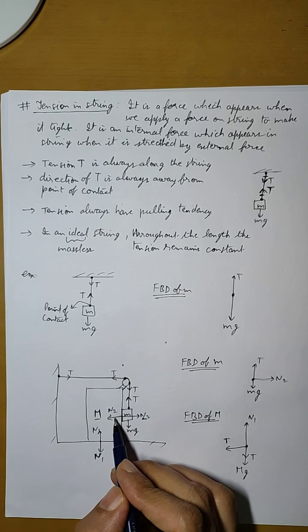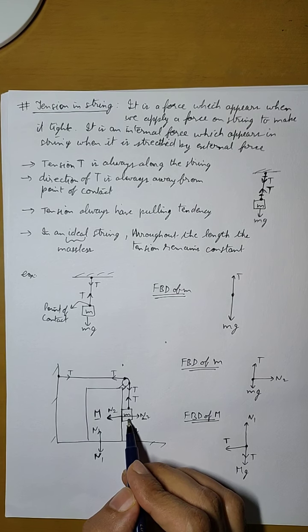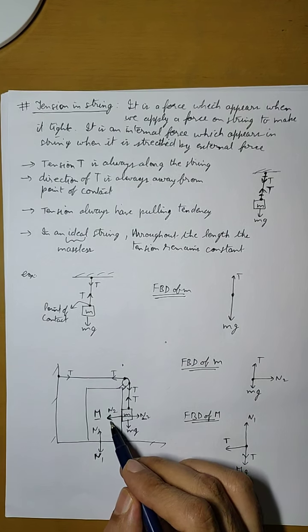Now apart from that, there is this force N2 which is being applied by the small m on capital M. So for capital M, this N2 is applied on capital M. So this will be the direction of N2. And this will be our free body diagram. Notice how the forces on the pulley are transferred to the bigger block in these directions.